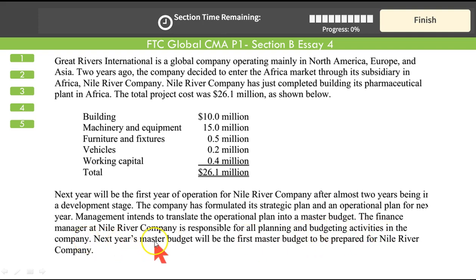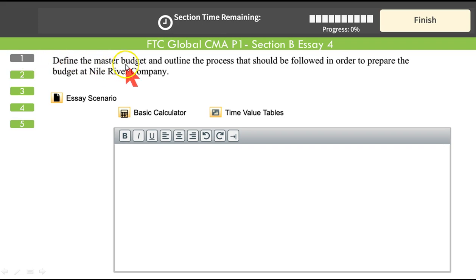Okay. The next year's master budget will be the first master budget to be prepared for the Nile River Company, because it's a company that we just started. So the budget that we're going to draw up is the budget for the very first time. So the first question we have: define the master budget and outline the process that should be followed in order to prepare the budget at Nile River Company.